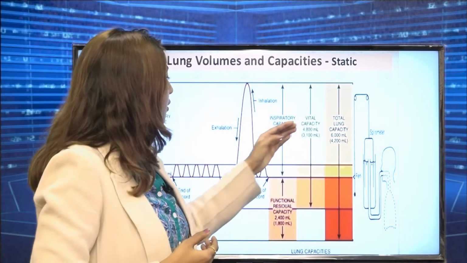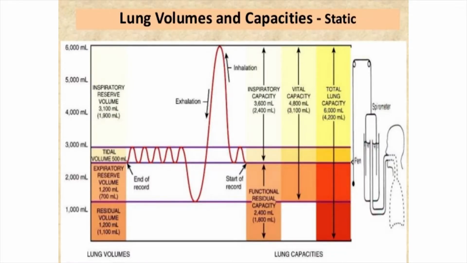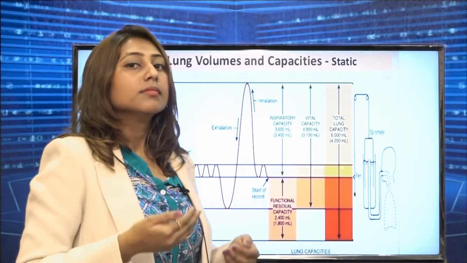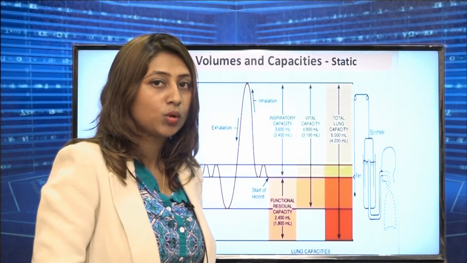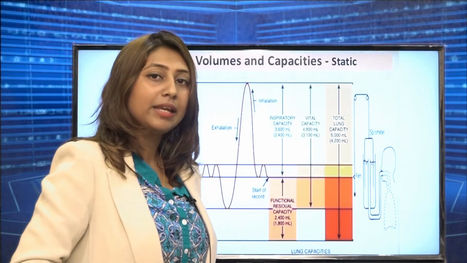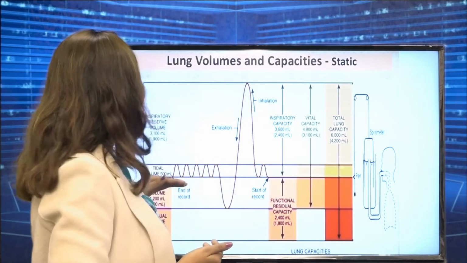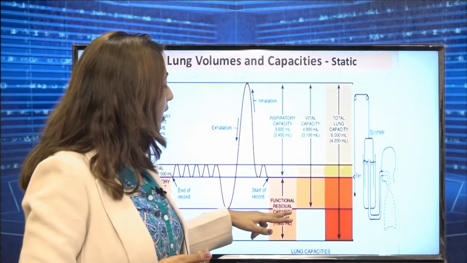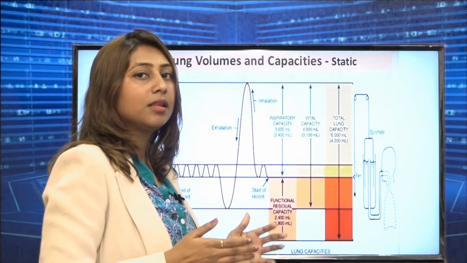Next comes the functional residual capacity. We have the functional residual capacity as the combination of expiratory reserve volume and the residual volume. How? Whenever we inhale, exhale, again a deep inhalation, the same amount of air we try to exhale out. So that was the amount of air remaining when we try to exhale. The combination of expiratory reserve volume and residual volume is the functional residual capacity. The word residual again mentions how much air is still remaining in the lungs.